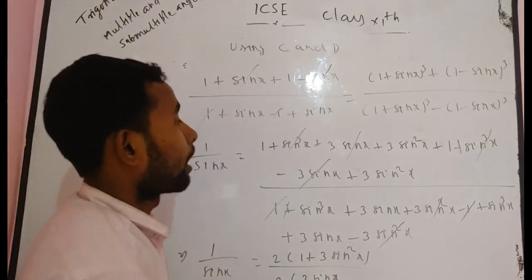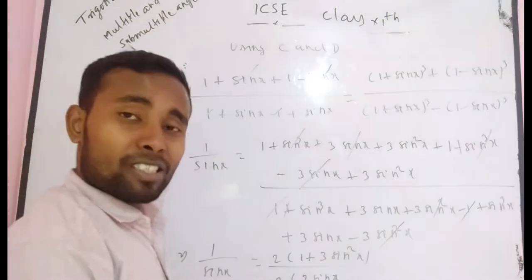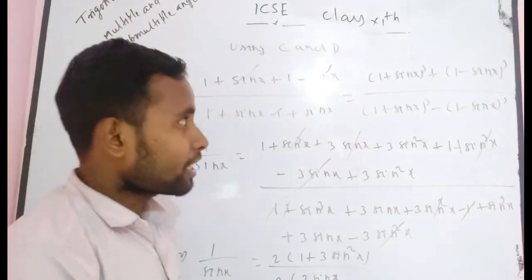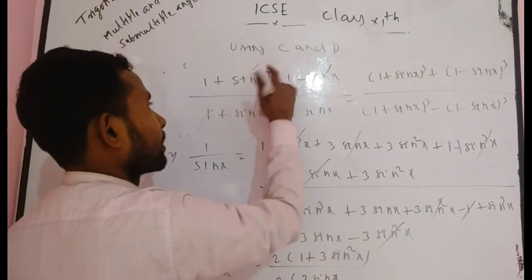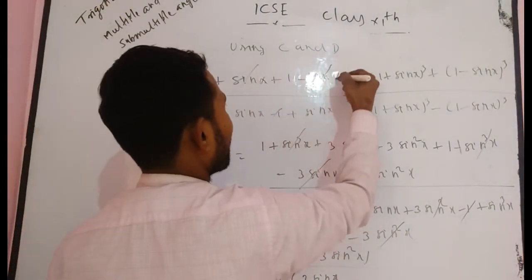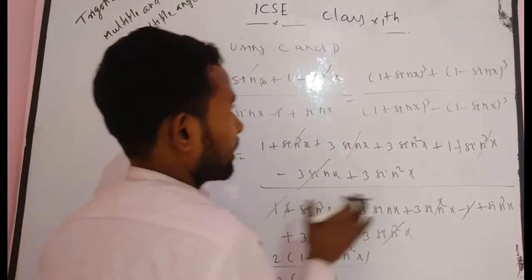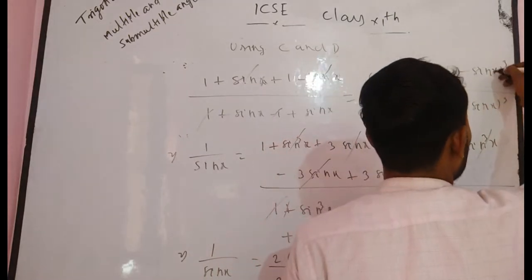Sorry, I want to tell again. I have made some mistakes in this problem. In the RHS part, there should be alpha everywhere, not x. By mistake I have written x. You should always write alpha in the RHS part. In this part there should be x, this is correct, but in the RHS you have to write alpha.